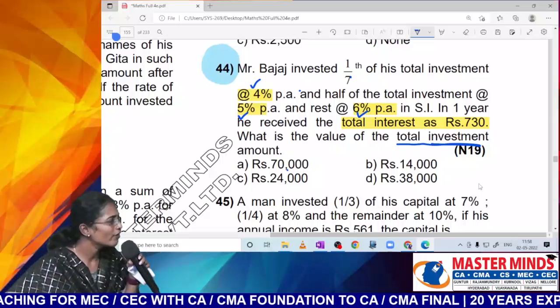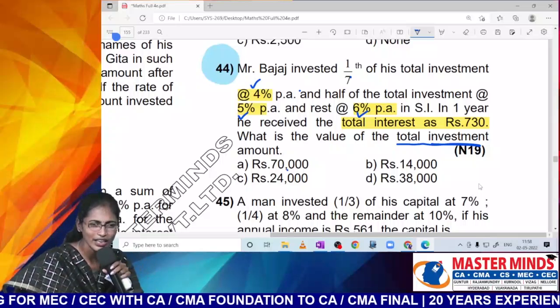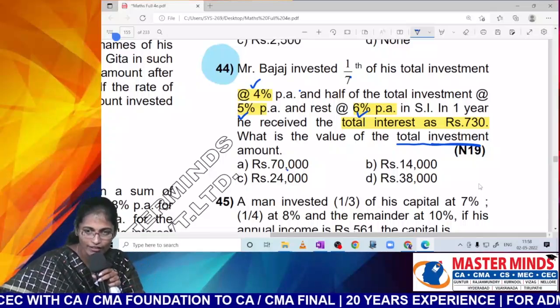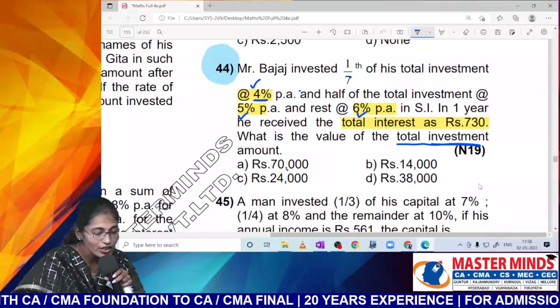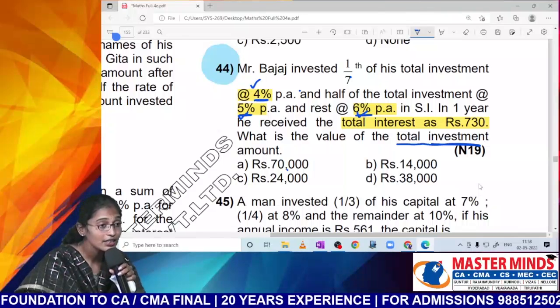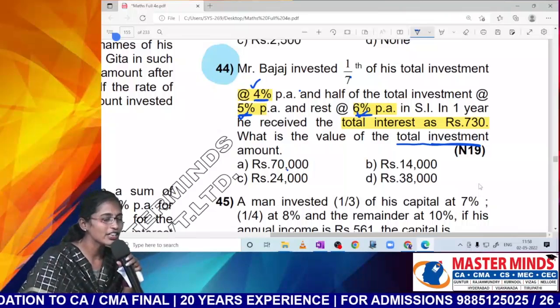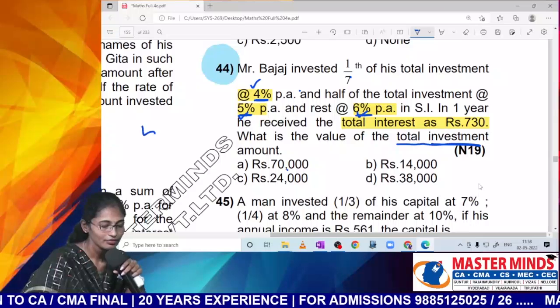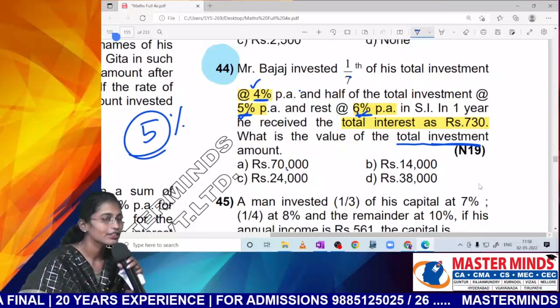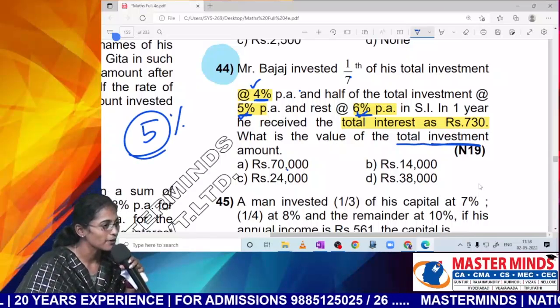Actually, I need to go for weighted average, but I'm not doing that. I'm just going for an approximated answer. So I'm going for simple average. What is the rate of interest in the first case? Second case? Third case? Please do tell me the average of 4, 5, 6. Sure, Nana? 5%, right? Let me take the average rate of interest as 5%.